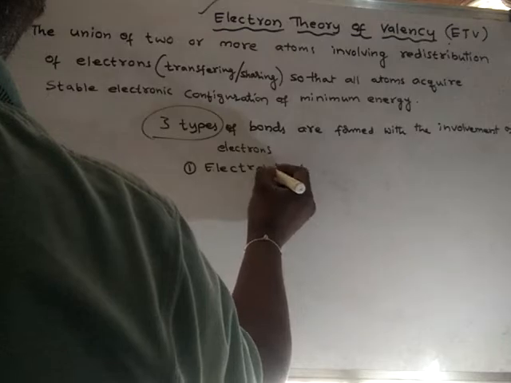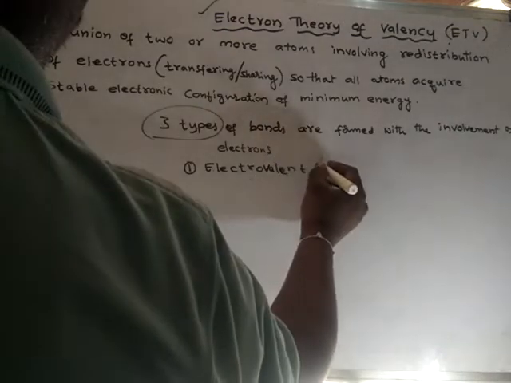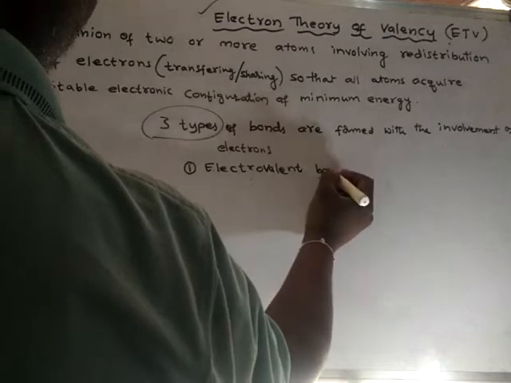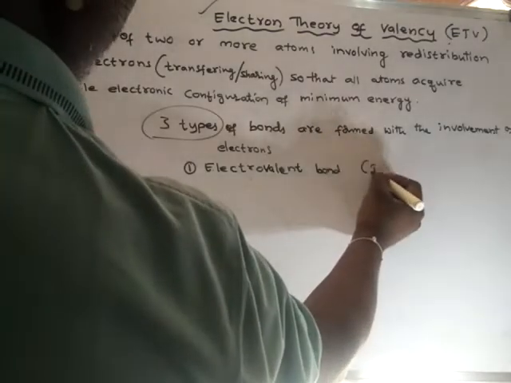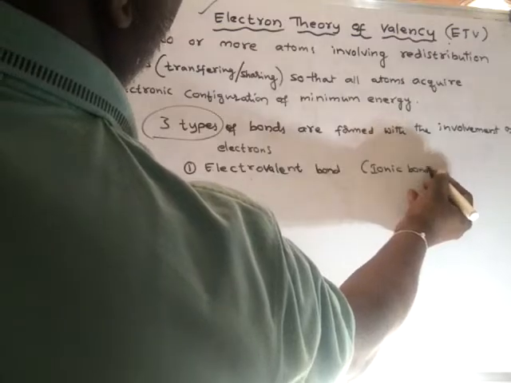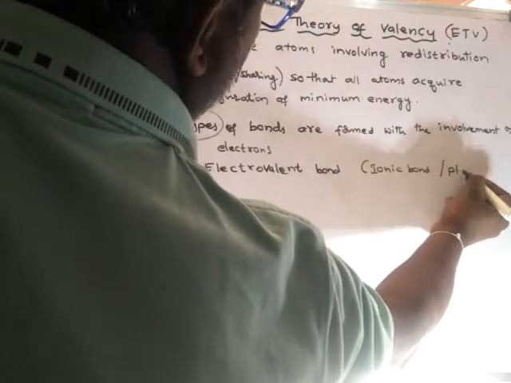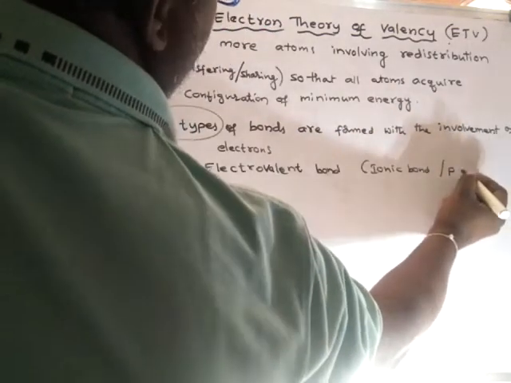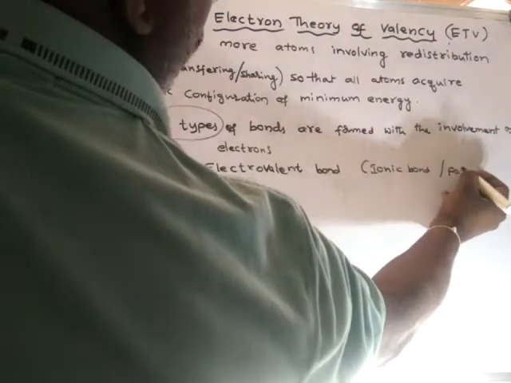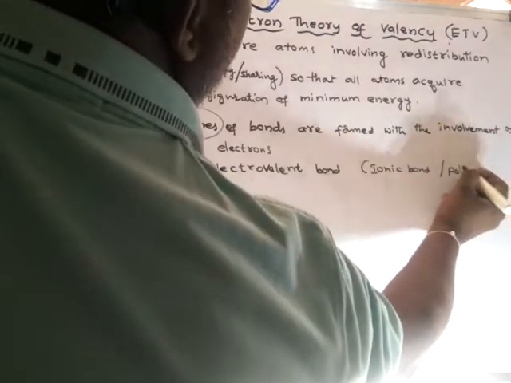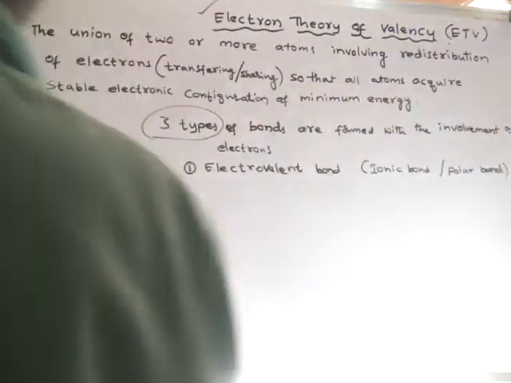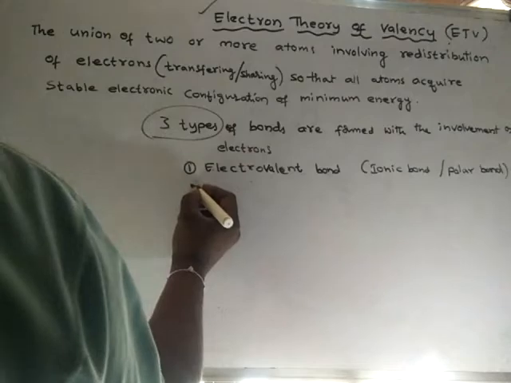Electrovalent bond is also called ionic bond, or it is also called polar bond.